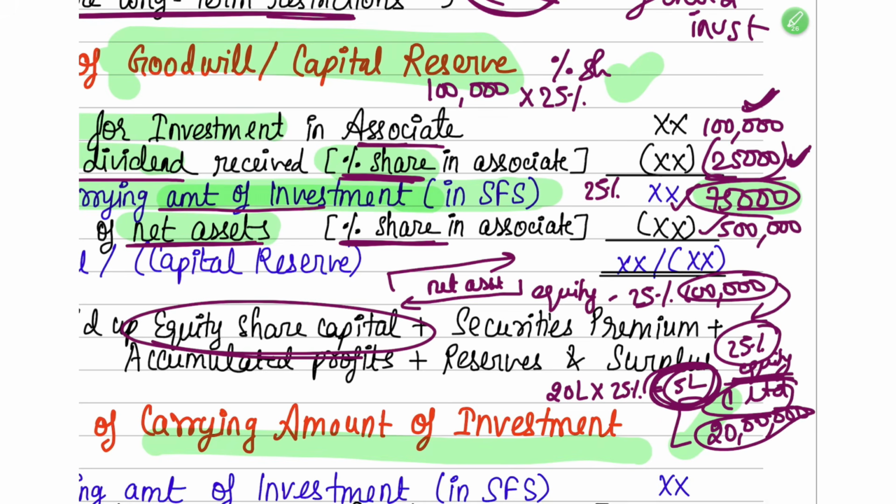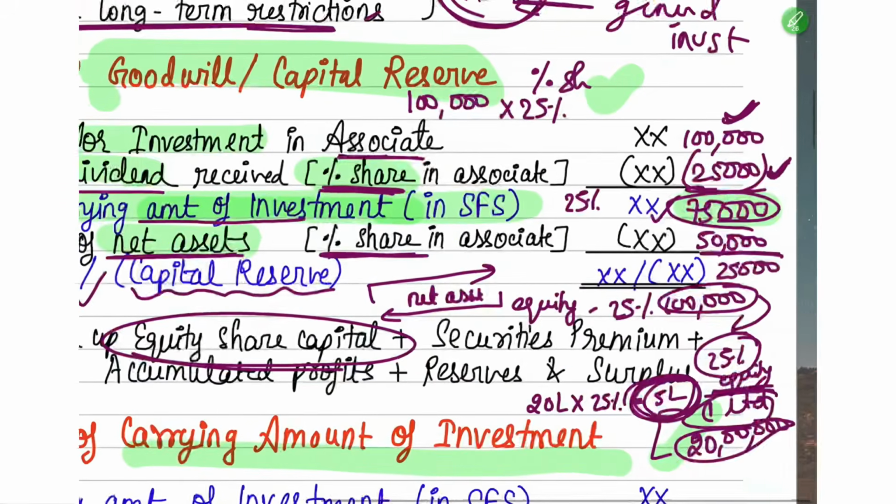If that is the case, you will account it as a capital reserve. That will become your capital reserve. But now suppose you paid 75,000 and in return you only got 50,000, then in such case the difference between the both, 25,000, will be your goodwill.